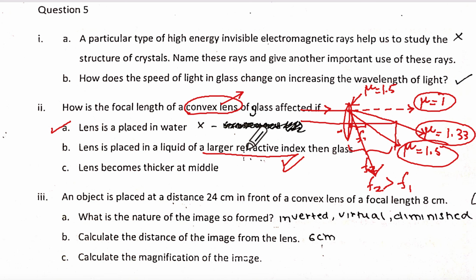They have not asked for the explanation. They are just saying what happens when. So the reason they have not asked. So what will you say? What will happen to the focal length, ma'am? So what are they saying? How is the focal length affected? It will increase or decrease. What would be the effect they should be? Not the focal length. All right. So here you will have to just mention that it will behave like a concave lens.